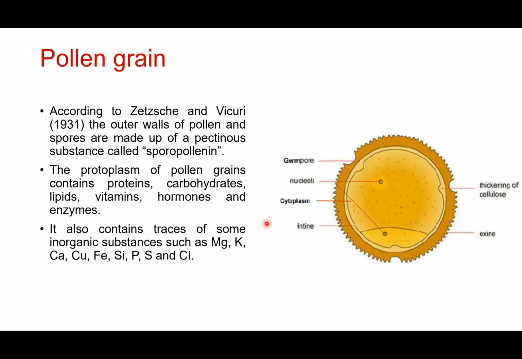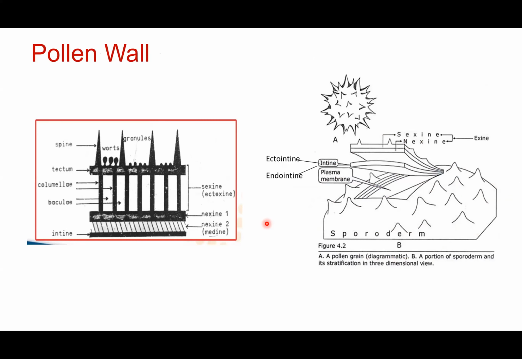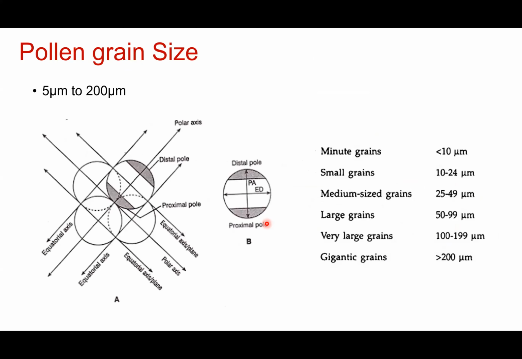And these pollen grains have a lot of proteins and carbohydrates and reserve food material inside them. They have some inorganic substances also. When you look at the wall of the pollen grain, it is made up of two layers, that is exine and intine. Exine is again made up of sexine and nexine, and the intine is made up of ectointine and endointine. Then you have to remember that they are named as minute or small depending on the sizes. The gigantic grains are the ones which are more than 200 micrometers in size.